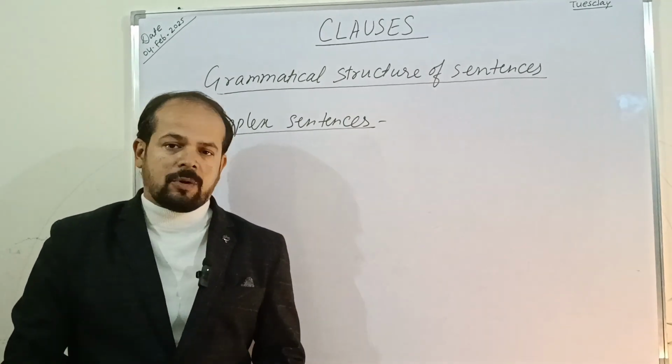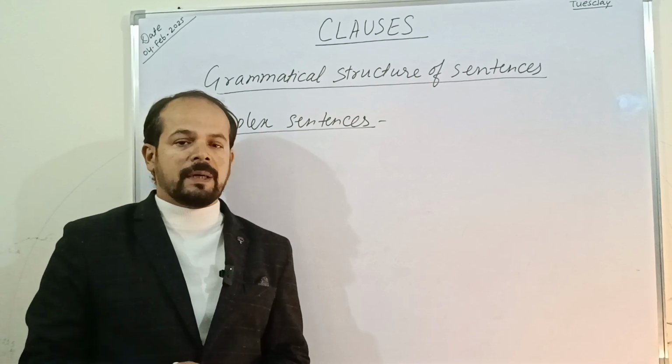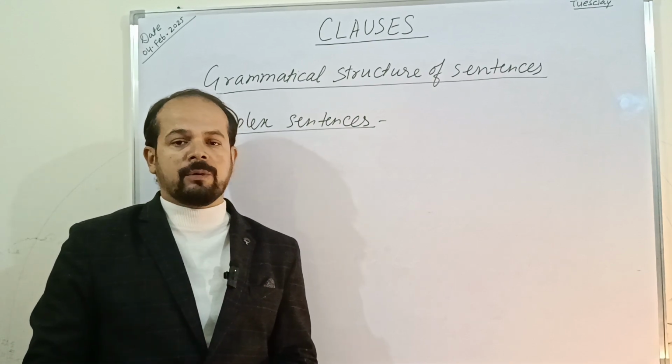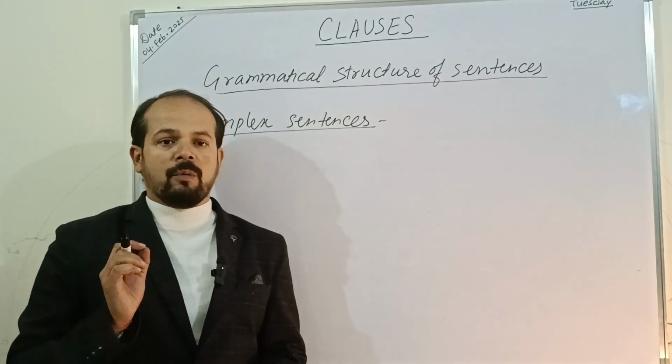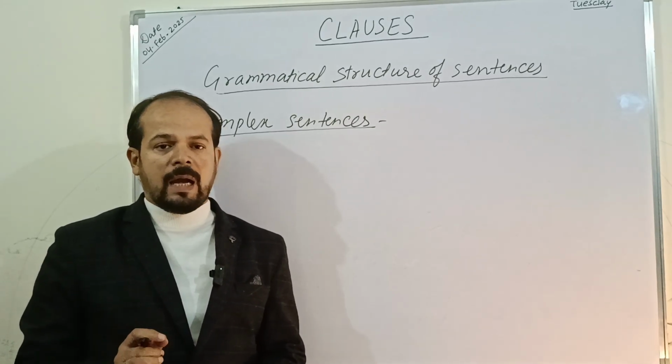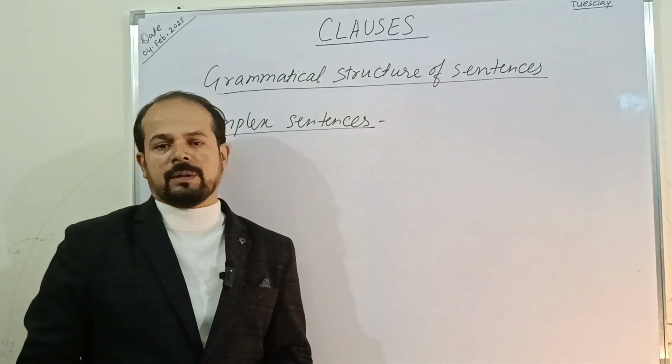Next, we are going to discuss complex sentences. Now, the minimum condition for any sentence to become a complex sentence is that there should be a minimum of one independent clause, and there can be more than one dependent clause, right?